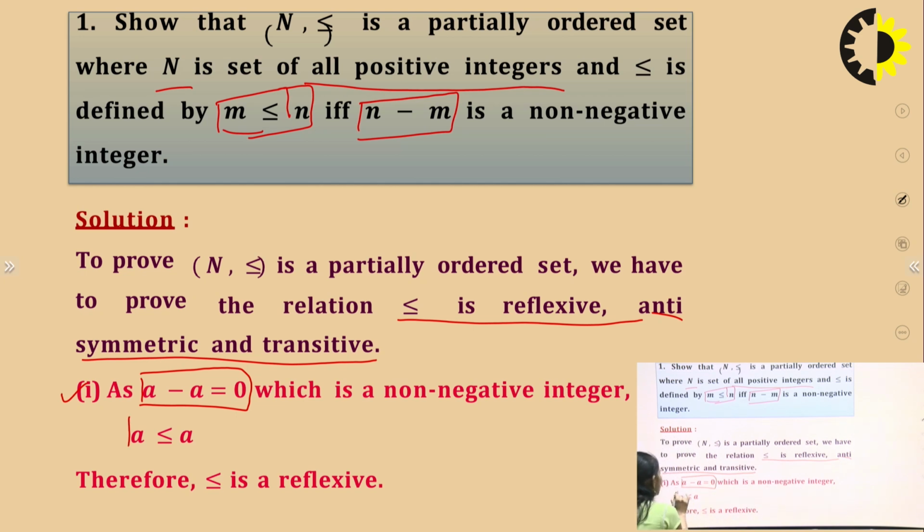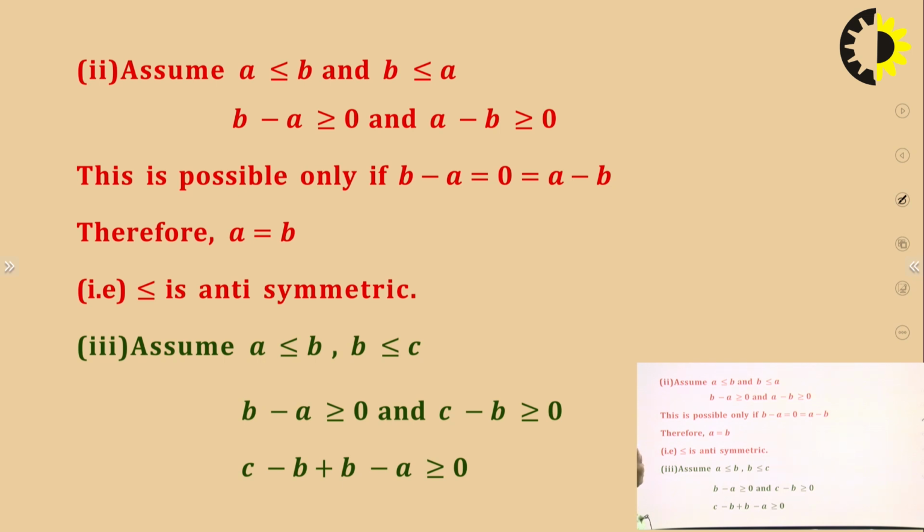So a is less than or equal to a. This is true. So we can say that it is a reflexive relation. Another property we have to check is antisymmetric.